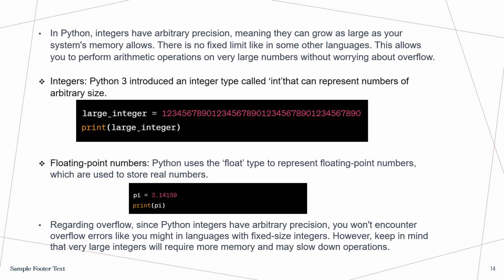And for the floating point numbers, this is just an example of how you declare a float variable, but it's also limited by what the system memory allows. So regarding overflow, since Python integers have arbitrary precision, you won't encounter overflow errors like you might in languages with fixed size integers. However, keep in mind that very large integers will require more memory and may slow down the operations.